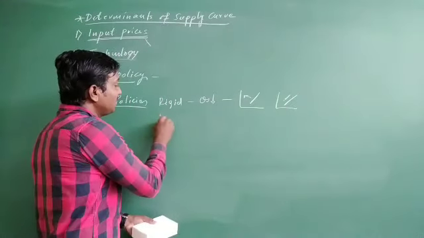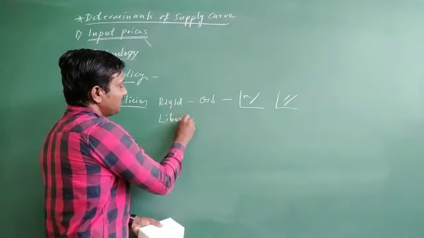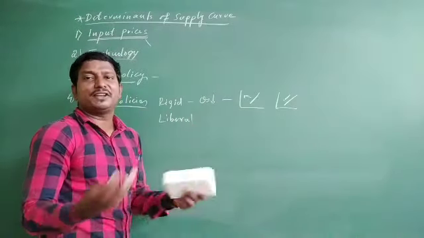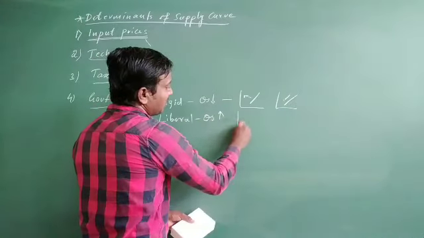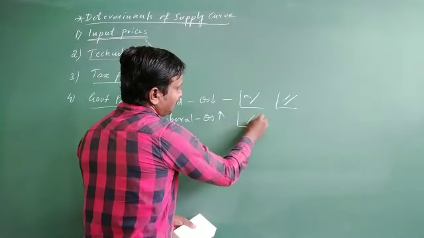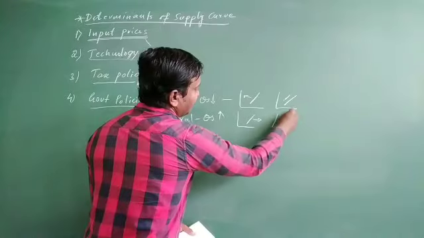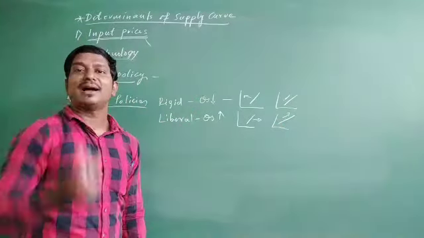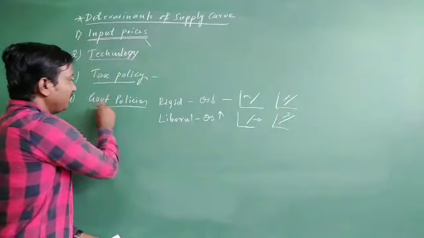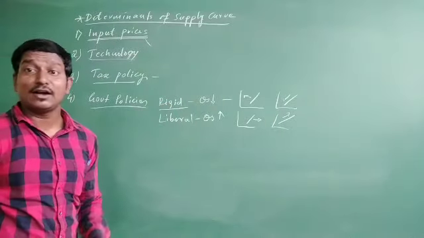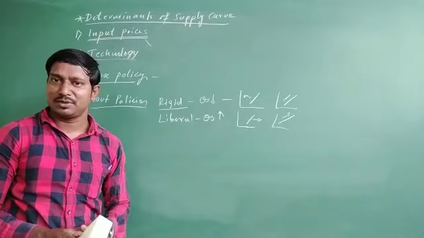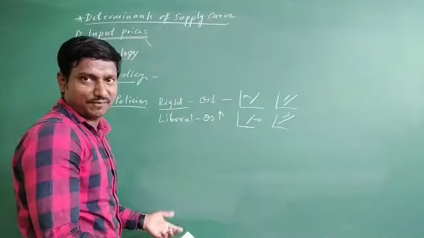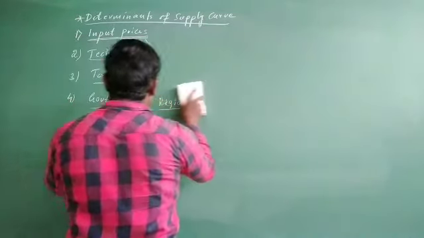Well, if government policy is liberal, free, with no difficulties, then quantity supply is going to increase, then the supply curve shifts right side and increases, that is, the supply curve moves upside. Well, so this is the government policy. Whether the government policies are rigid or liberal, that decides how the supply curve has to move or shift. Okay, this is one. And coming to the next one,